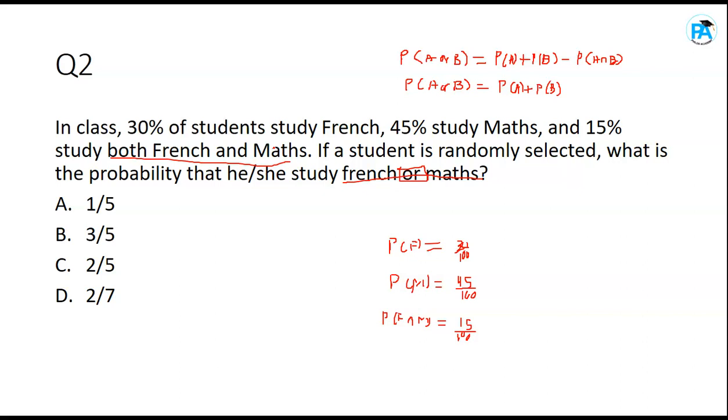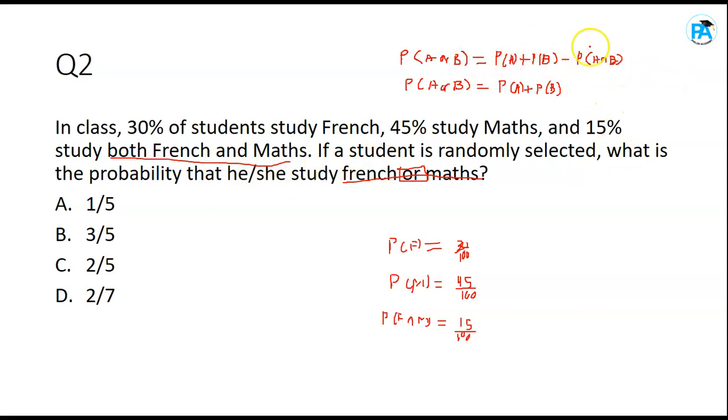Hello. You cannot have two blood groups together. You cannot be blood group O and blood group A together. So since you cannot be blood group O and A simultaneously, they are mutually exclusive events. But for this question, it is non-exclusive. So we are going to use the first formula.